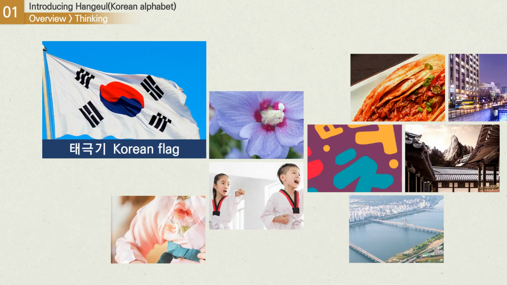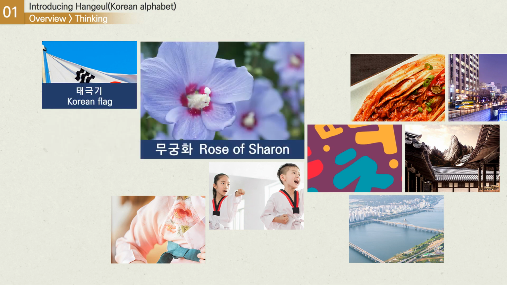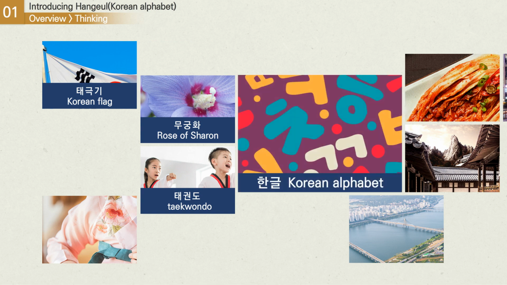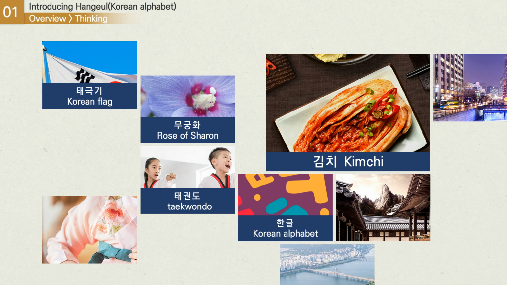This is the Taegukgi, the South Korean flag. This is the Mugunghwa, Korea's national flower. Taekwondo is Korea's national martial art. This is Hangul, the Korean writing system. Here we have kimchi, a traditional Korean food.